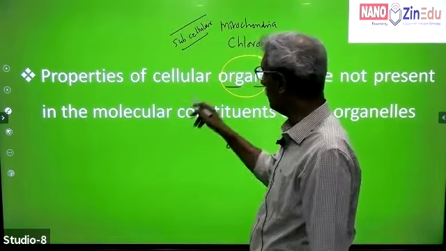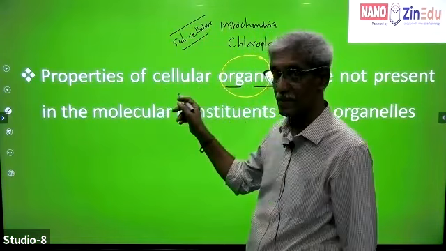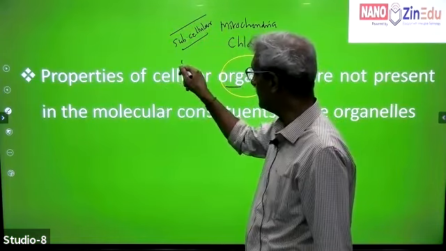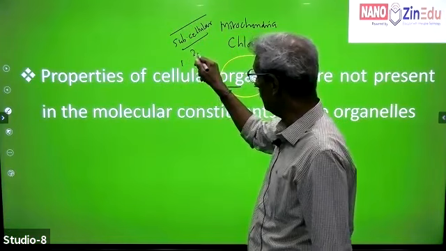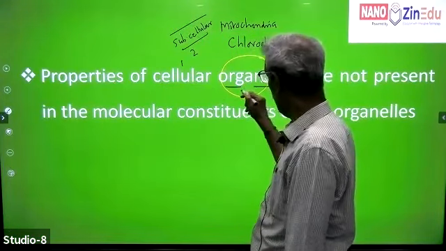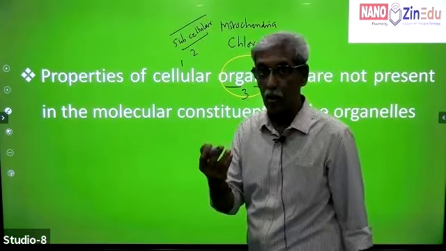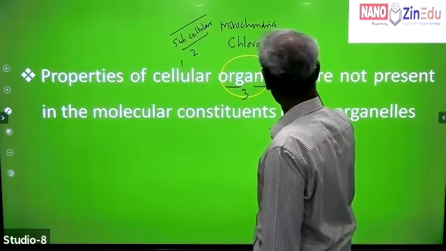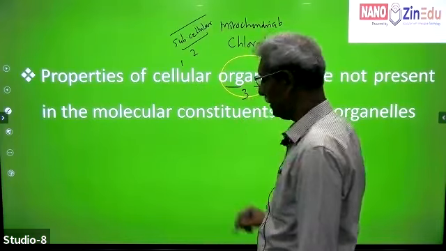So we are talking about properties of cellular organelles. We are looking first into cells, then into subcellular units, into organelles. As examples of organelles, we are taking two important ones: chloroplasts and mitochondria.